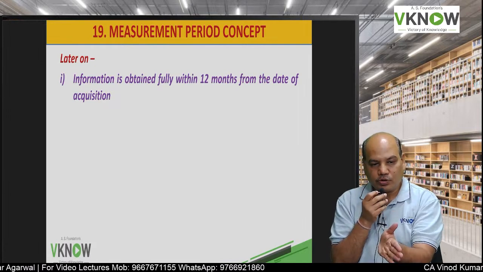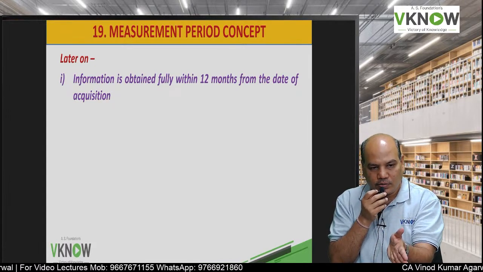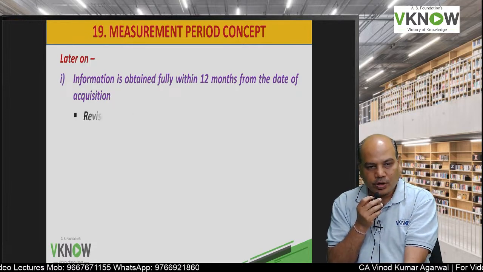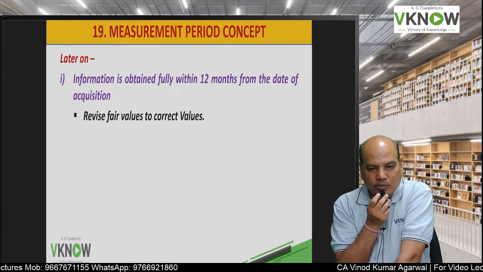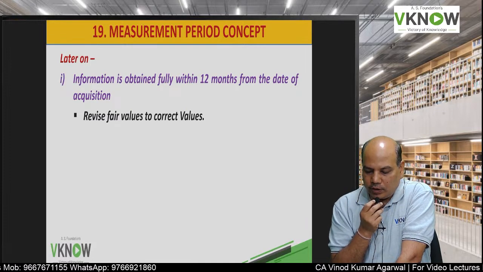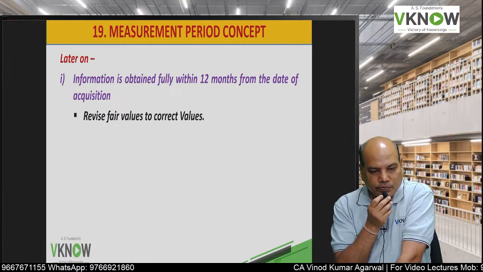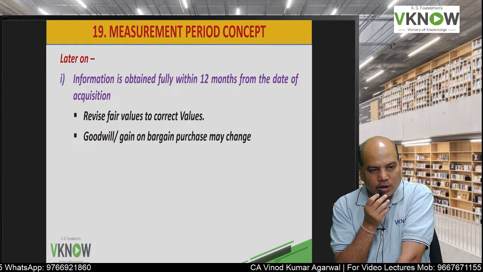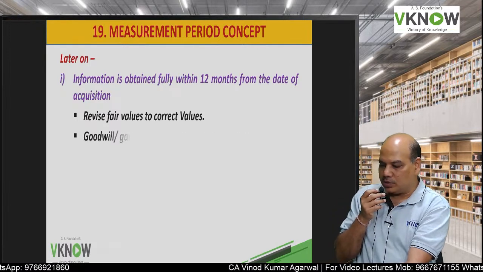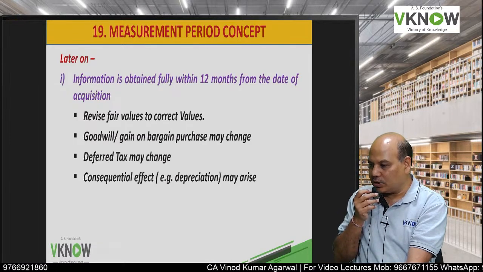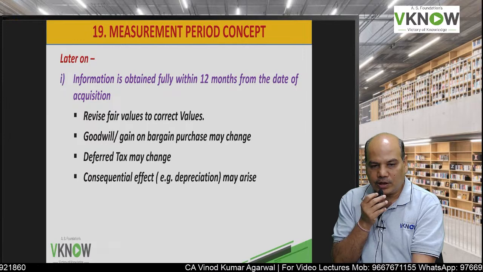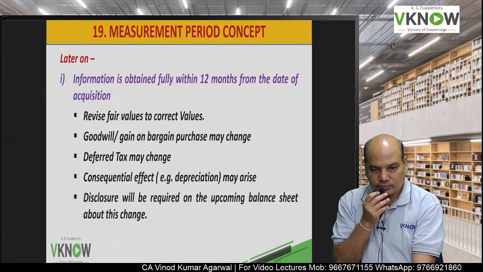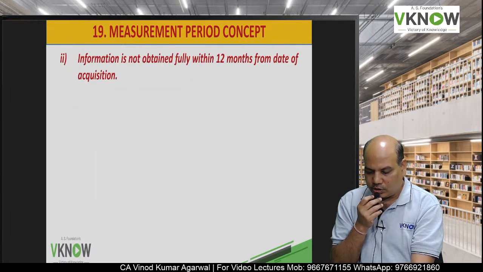Then after, suppose that first year ending is over, the standard gives you a total 12 months time from the date of acquisition. If you are able to obtain the information about fair value even within 12 months from the date of acquisition, then you are allowed to revise the fair value to the correct value. Accordingly, goodwill or gain on bargain purchase will change. Accordingly, deferred tax may change, and any consequential effect like depreciation can also arise. And the disclosure will be required in the upcoming balance sheet about this change.